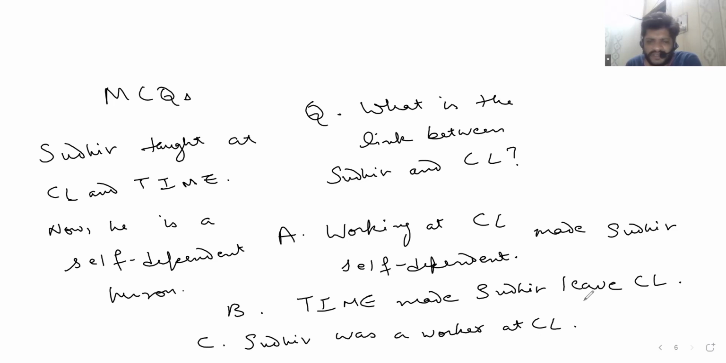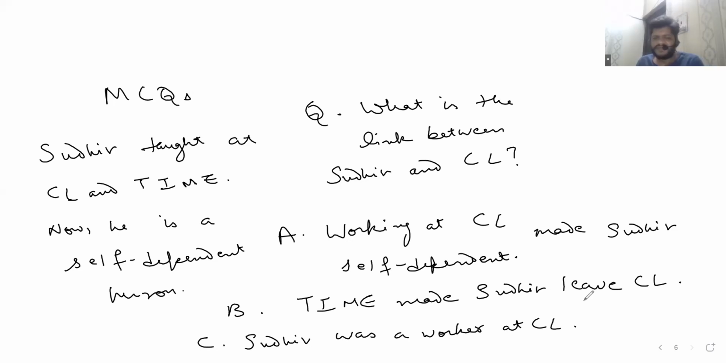So we cannot make out a result that it was because of working there that I could become self-dependent. Working at CL made Sudhir self-dependent means that because I worked there, that is why I'm self-dependent. Working there has helped me become self-dependent. That is a contribution to the company, but no such information is given here, that it was because of this company that I am a self-dependent person. So A is wrong. Do you agree with me? Yes, sir.